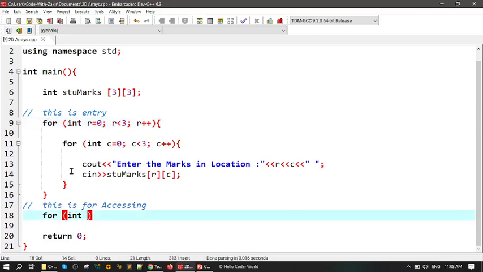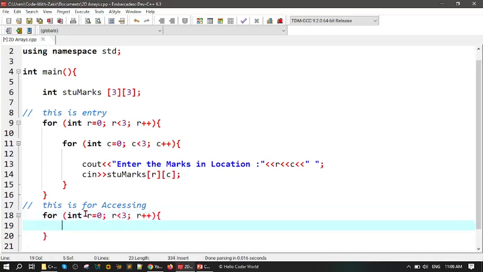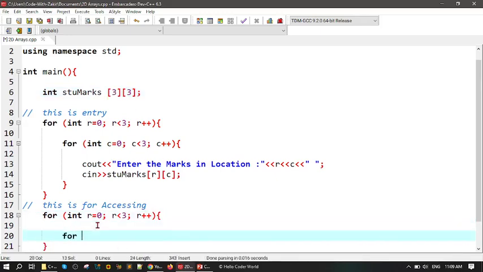Now just take how to access the elements of the two-dimensional array. int, for example, we have R as well, and starts from 0, and R is less than 3, R plus plus, because the index starts from 0 and our array size is 3, right? And we have another one.